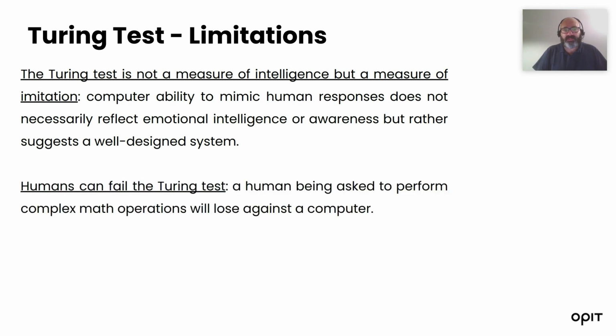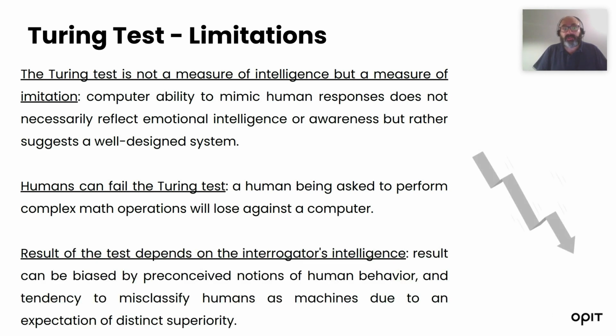And we see that humans can even fail the Turing test, for example in computation. A machine would have to pretend it is not able to perform computation so fast, because a human will take some time, but complex mathematical operations can be failed by humans and the machine can win. And this is one of the main limitations of the Turing test.